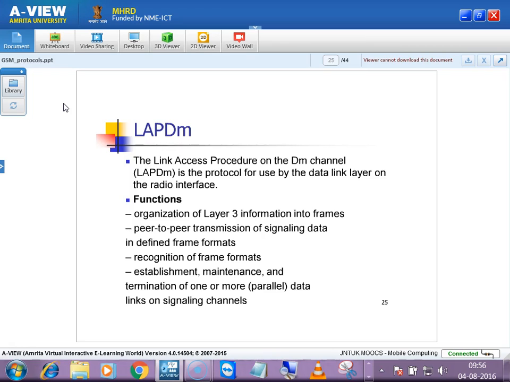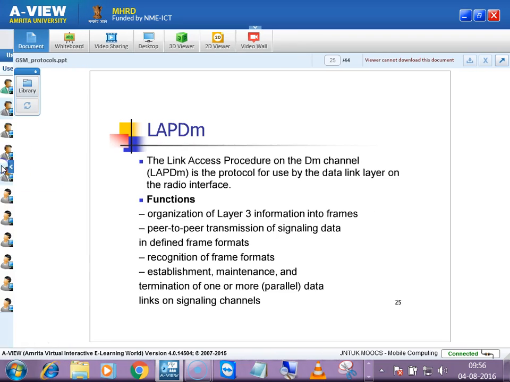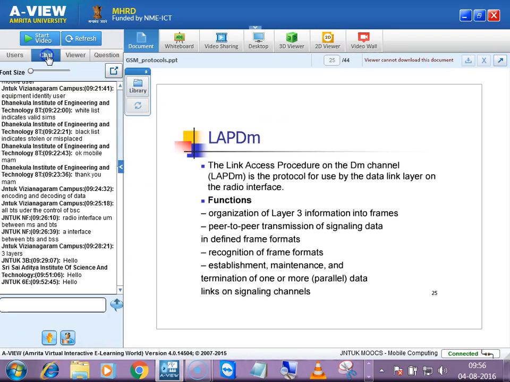Downlink in the sense from base station transceiver to mobile equipment, and uplink in the sense signals which are transmitted, or the data which is transmitted, from mobile equipment to base station transceiver. Okay, fine. LAPDM, you know this, the Link Access Procedure on the Dm channel. LAPDM is the protocol for use by the data link layer on the radio interface, right?